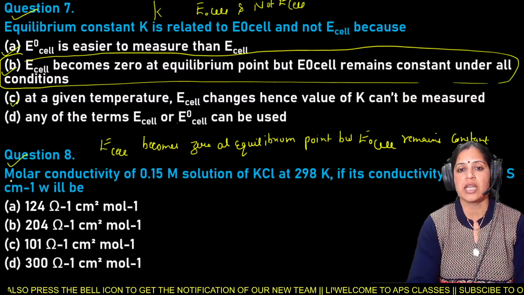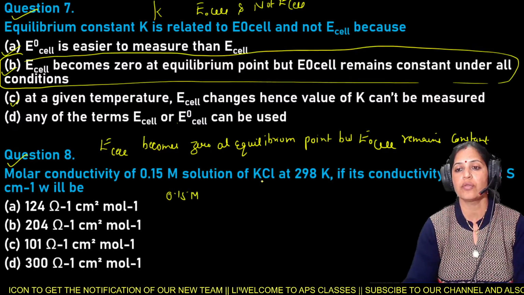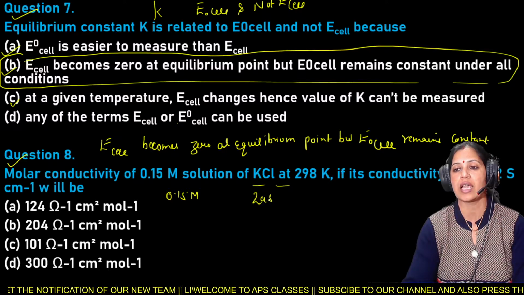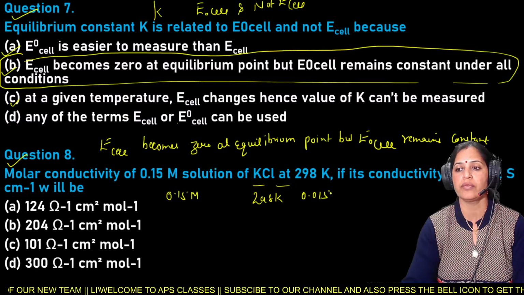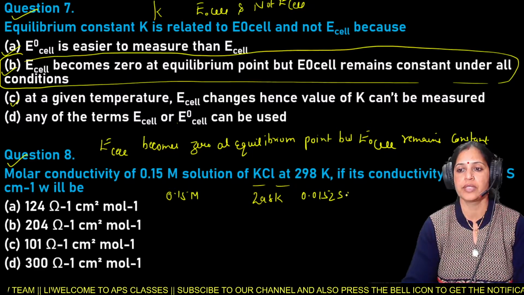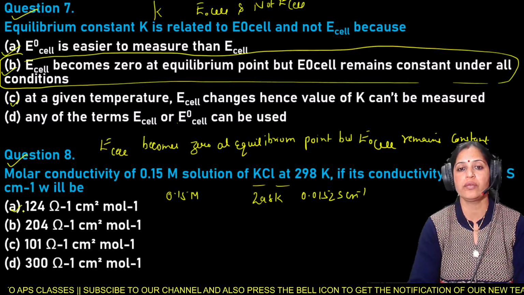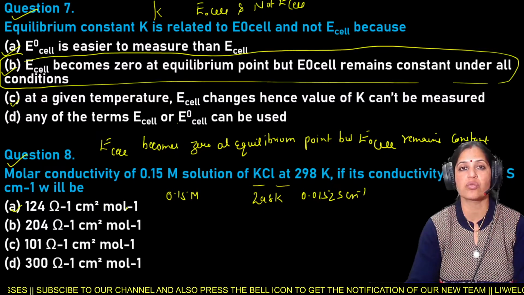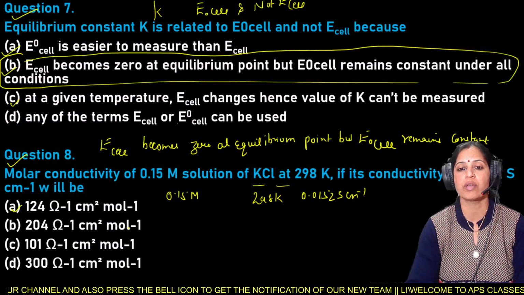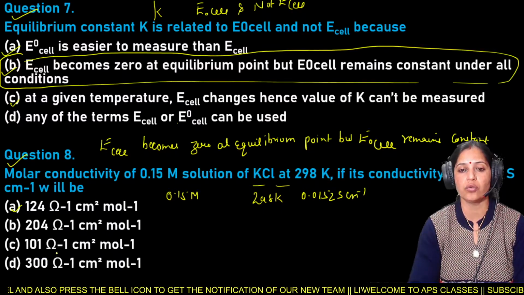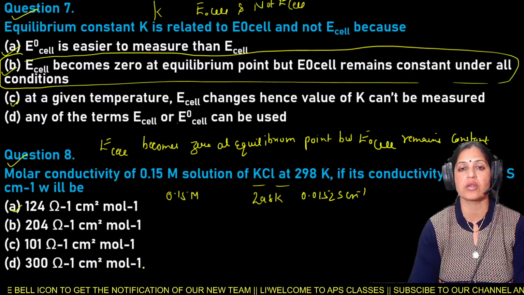Next is your question number 8, and your question number 8 is molar conductivity of 0.15 mole solution of KCl at 298 Kelvin. If its conductivity is 0.0152 S per centimeter, it will be option A, 124 ohm inverse centimeter square mole inverse, B 204 ohm inverse centimeter square mole inverse, C 101 ohm inverse centimeter square mole inverse, and D 300 ohm inverse centimeter square mole inverse.